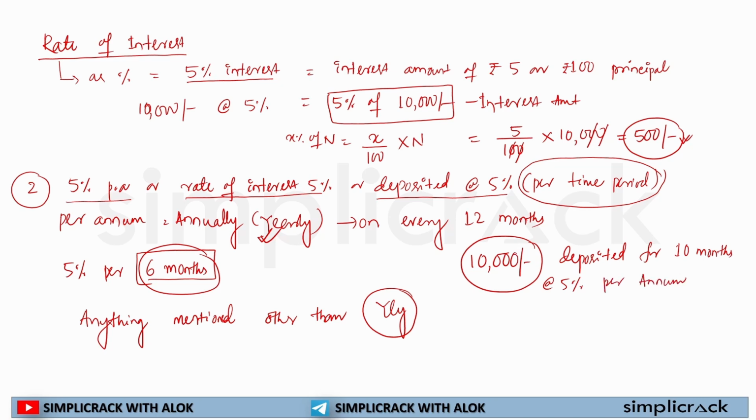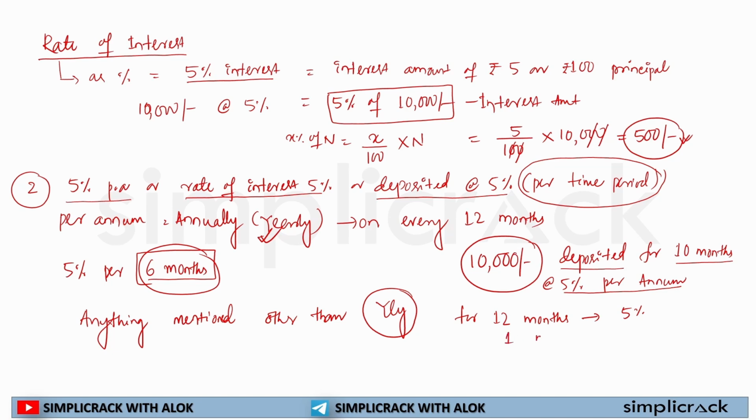Now see, what is the problem? I am depositing it for how many months? 10 months. But my rate of interest is calculated for 12 months. So how will this be calculated? For 12 months, the rate of interest was 5%. This is a unitary method.